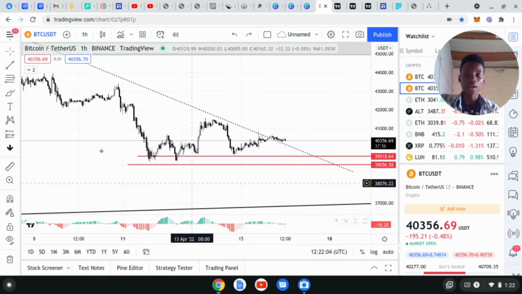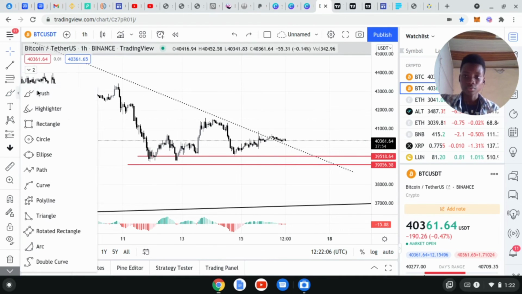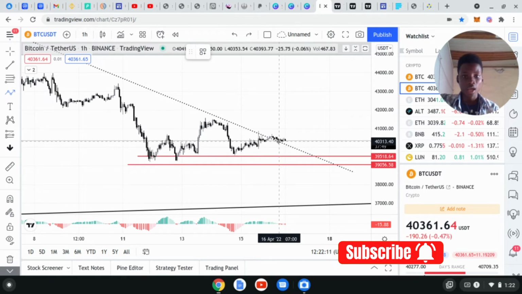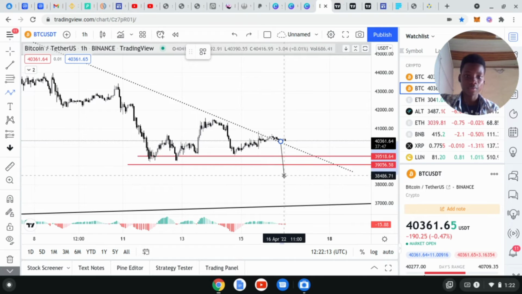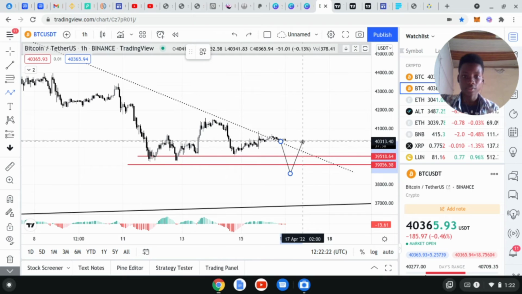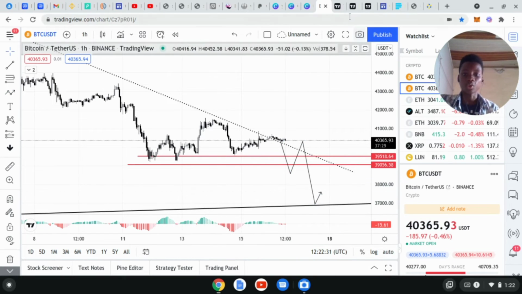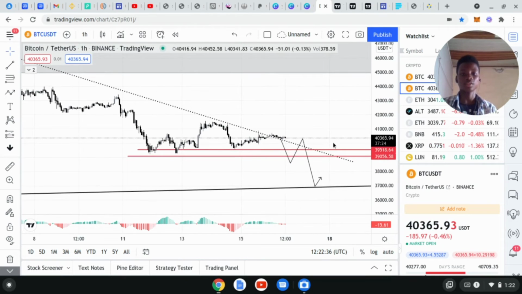Now what I will do is I will wait because price will always be price, but I'm bearish on Bitcoin right now. So I will definitely wait for it to probably break this place that it has been retesting since, then grab some liquidity before heading down to the final target, which is this major daily trend line. This is it before going up. This is my own bias on Bitcoin as of today.